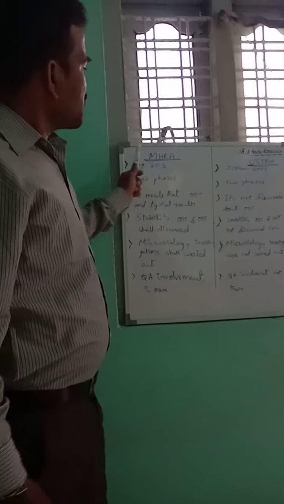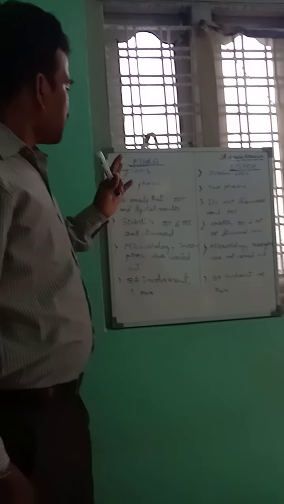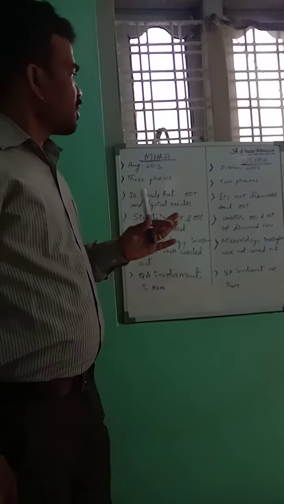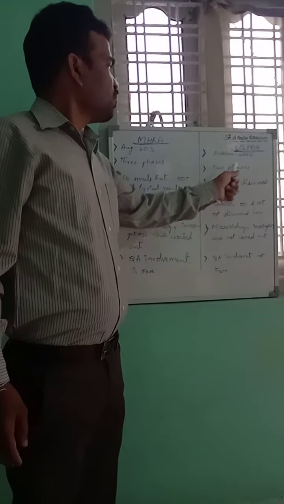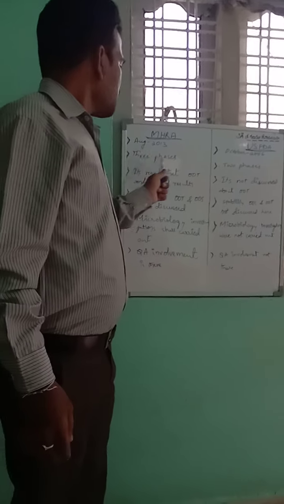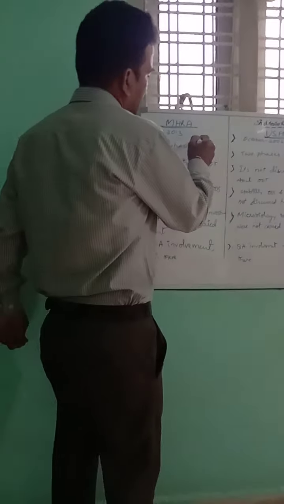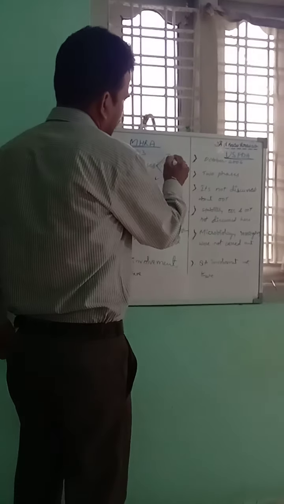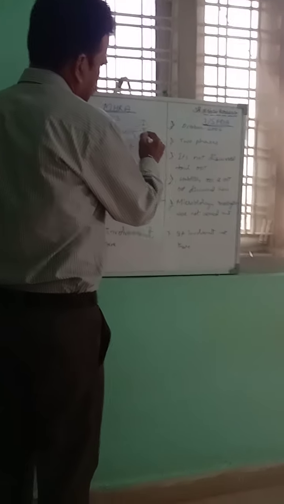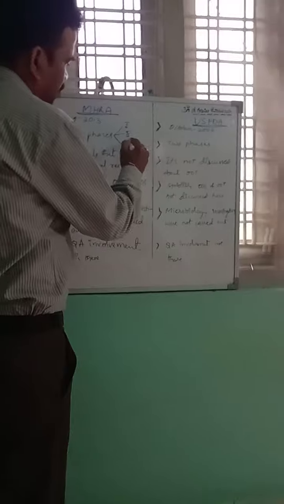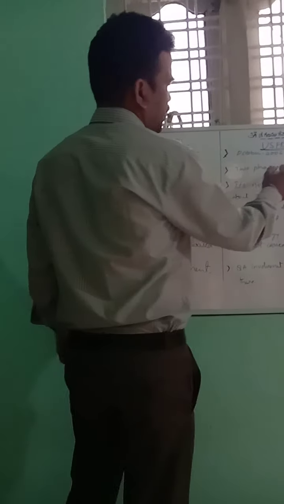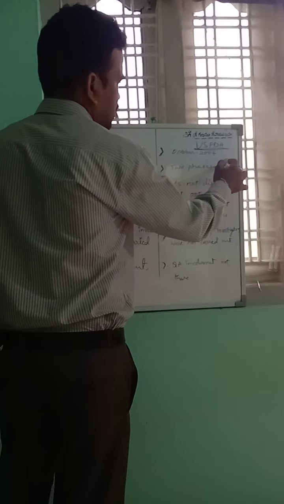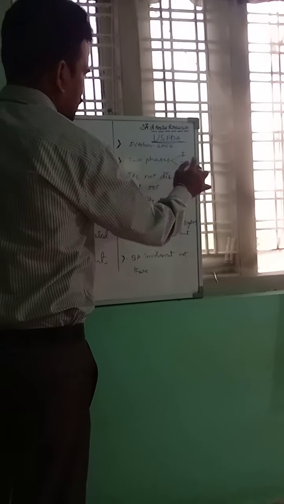The MHRA guideline has three phases in OOS investigation, but the USFDA has two. The three phases are phase 1, phase 2 and phase 3, while USFDA has phase 1 and phase 2 only.